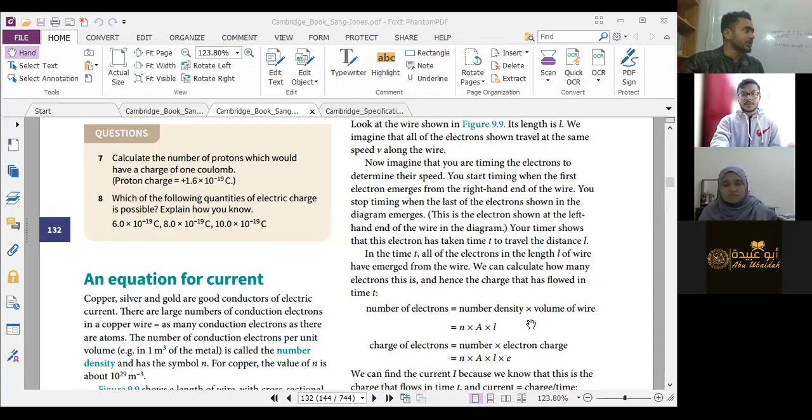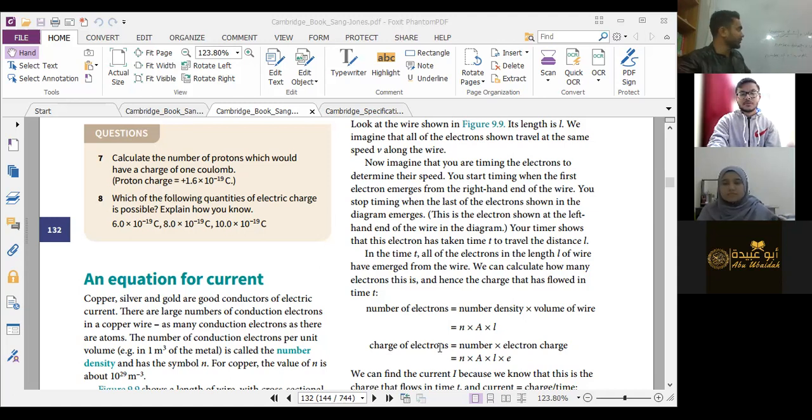It is the cross section area times the length, right or wrong? তাহলে nAl, so number of electron right, লিখতে পারি। Number of electron is equals to nAl. Are we clear?